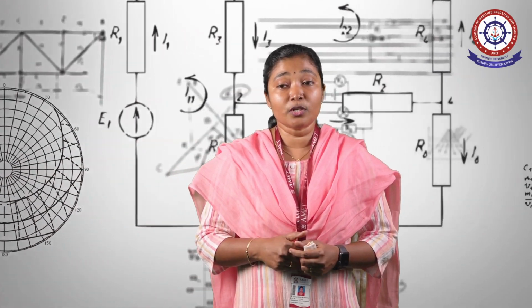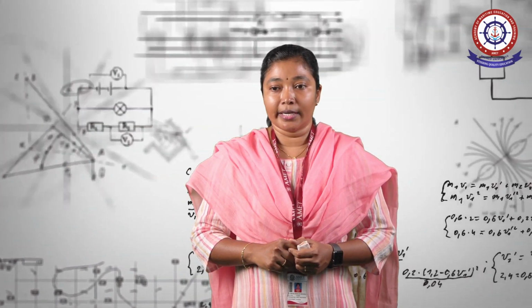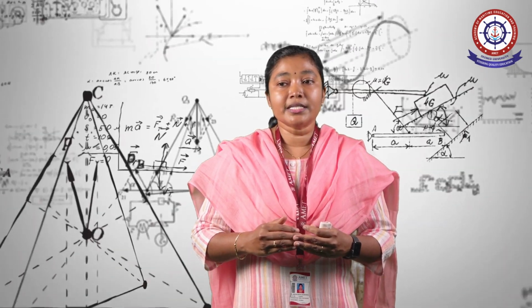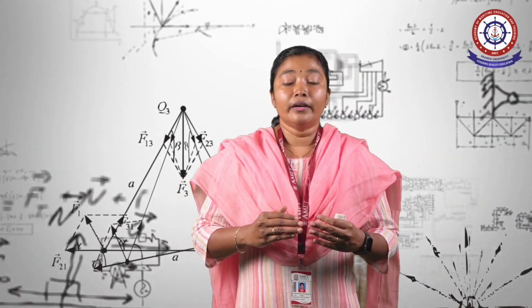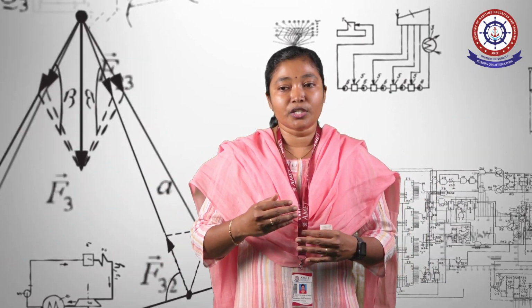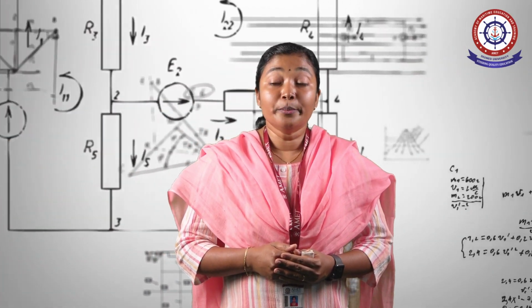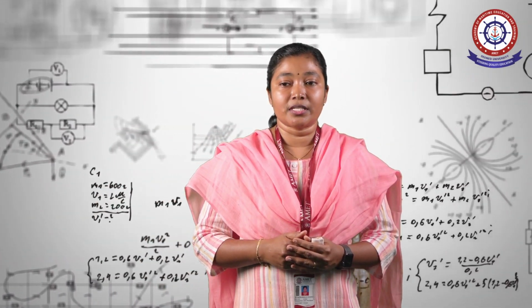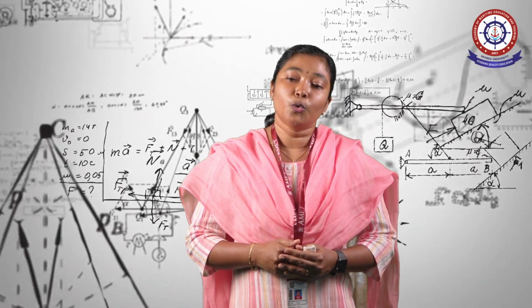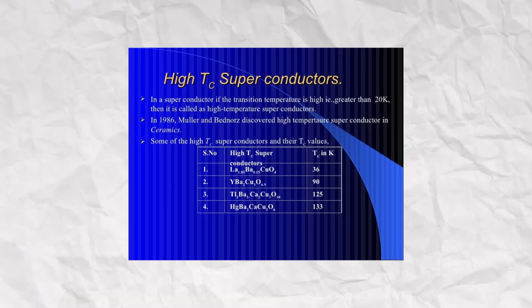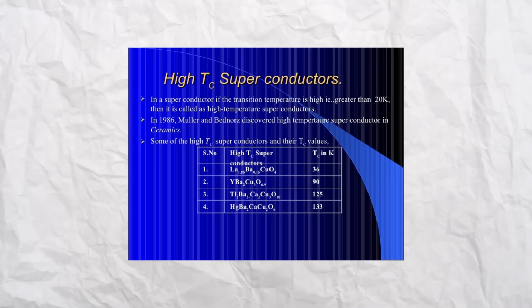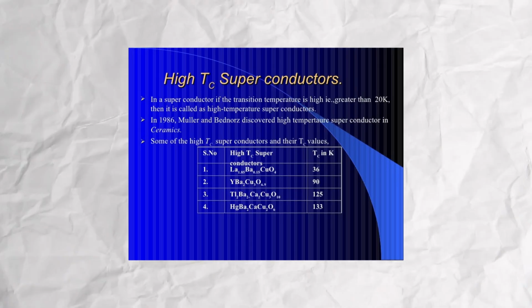One more type is high temperature superconductors. If the superconductor's transition temperature is greater than 20 kelvins, it is called a high temperature superconductor. In 1986, Muller and Bednorz discovered high temperature superconductors in ceramics. For that, they received the Nobel Prize as well. Some of the high temperature superconductors and their temperatures in kelvin are given in this table.